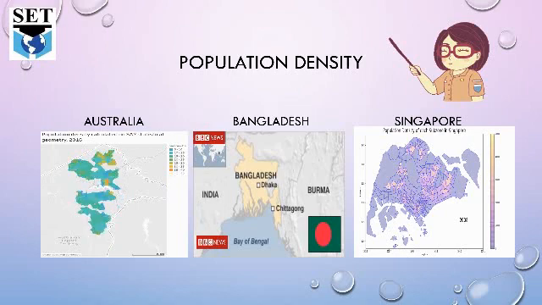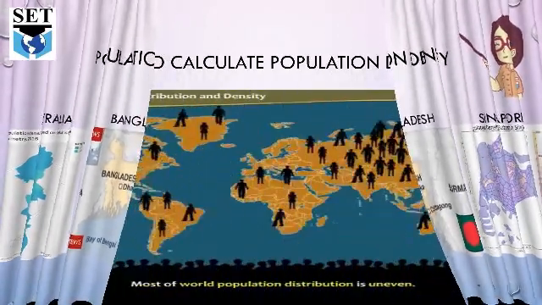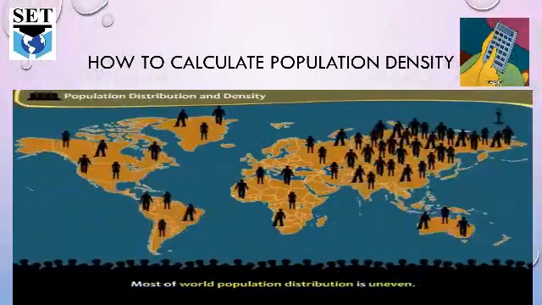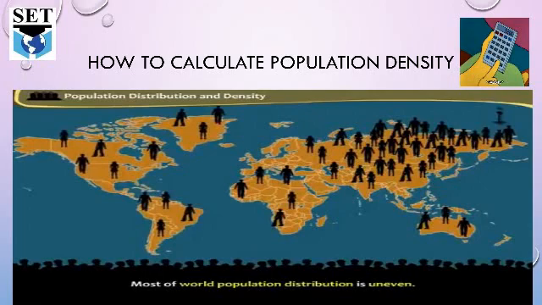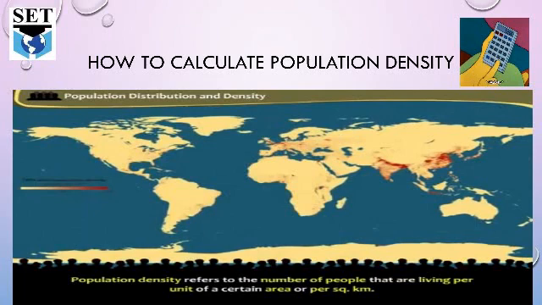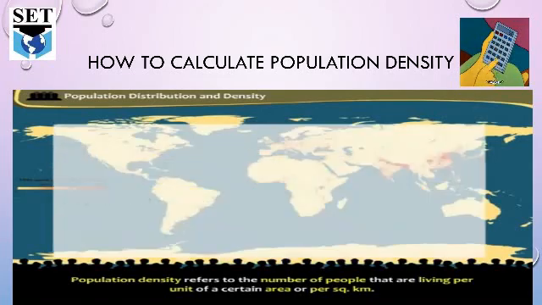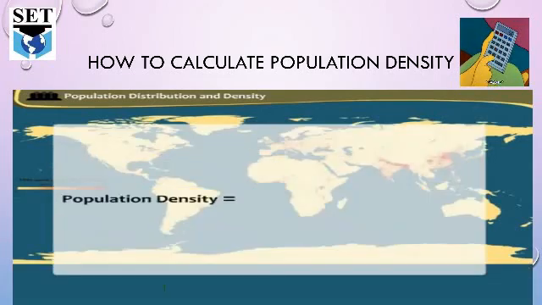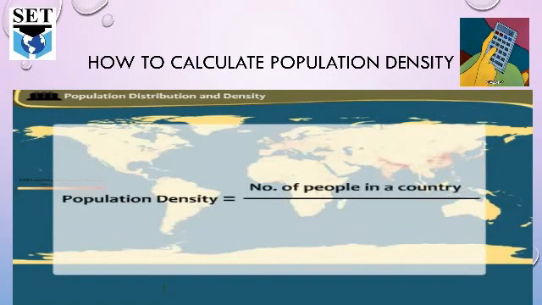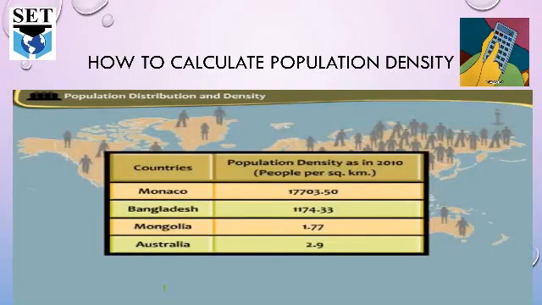So, how do we calculate population density? As I told you, the world population distribution is uneven. Population density refers to the number of people living per unit of a certain area, or per square kilometer. How can we calculate population density? Number of people in a country upon area of a country. We can calculate population density. Here is a chart that shows the population densities of some of the countries.